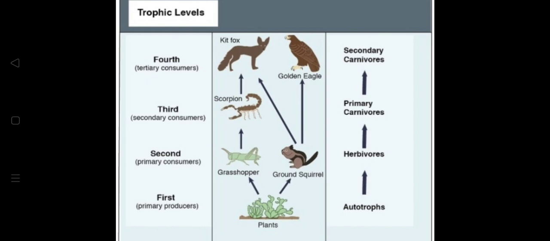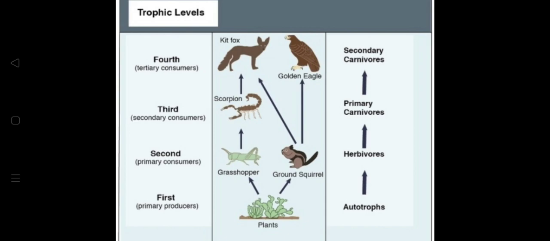Now, what is the best example for this? It is an eagle. Then the level which comes next is the predators. Now, what are these predators? They are at the top because they do not have natural predators. That is the lion.